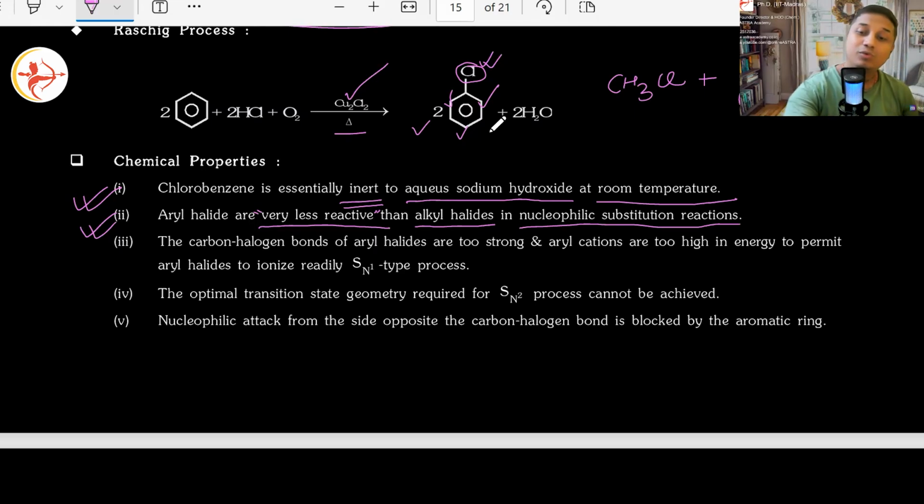That means there is more electron density at where? Ortho and para positions, where electrophiles will attack. No question of nucleophiles coming into picture. And that too also is very tough because it is always in delocalized position. Yes or no? Correct. So that's why they are very less reactive. Good. Next, carbon halogen bonds of aryl halides are too strong. Yes, they are too strong.